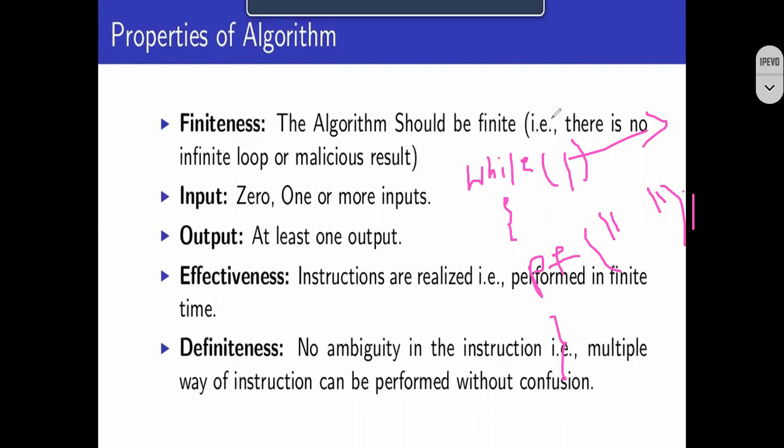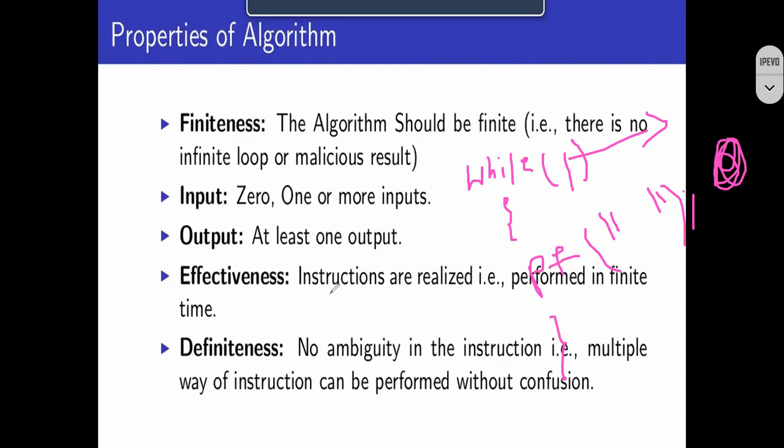It should give a proper result. Again, it should take some proper finite steps to solve the problem. That is what exactly we are talking about. Next, input: zero or one or more inputs. It can take zero inputs or one or more inputs. That is left to the designer. Output: at least one output it has to produce. See, in this program, what happens here is that it is not giving even a single output. It is running continuously like a loop. So that is one big problem.